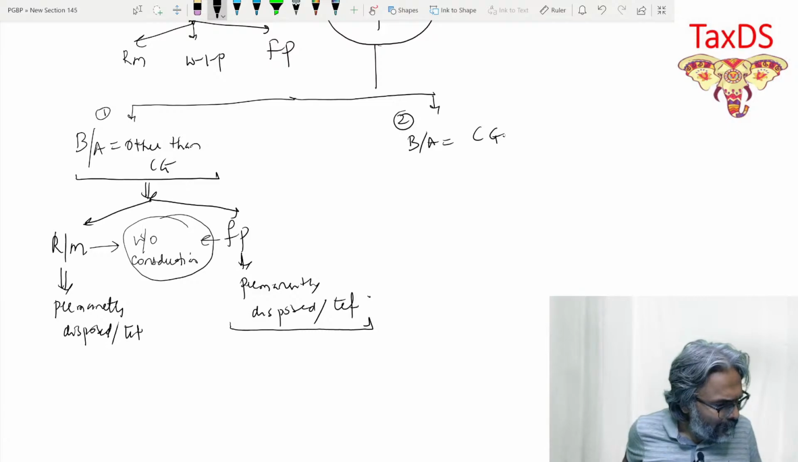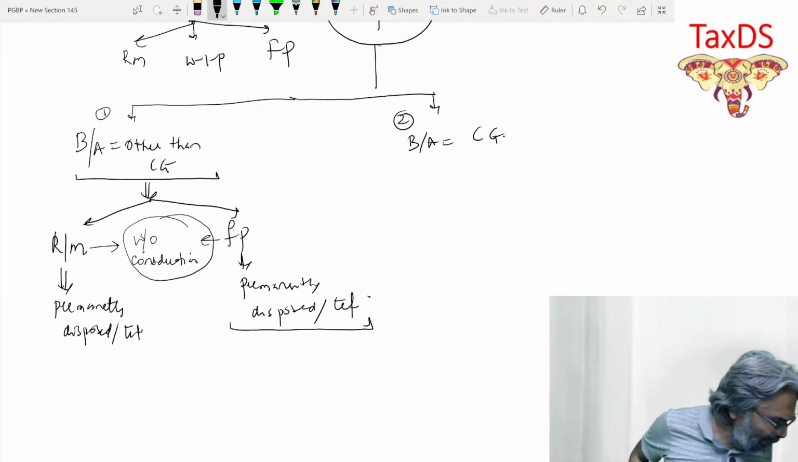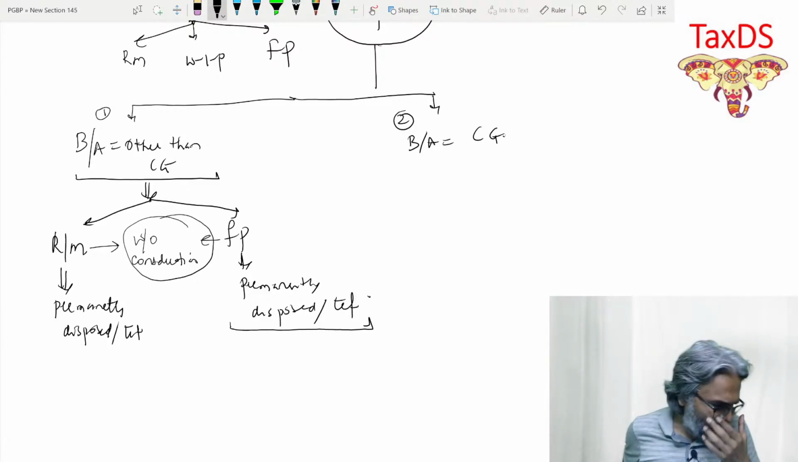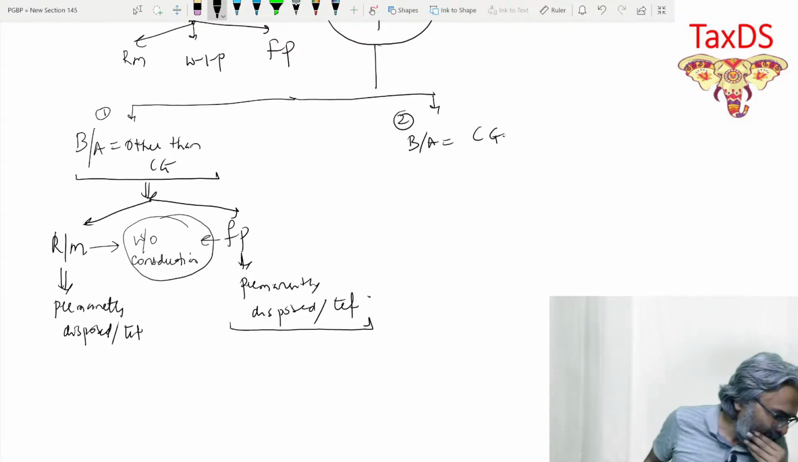Rishi, Aveen, Jyoti, quickly, students. Last 5 seconds only left. Tulsi,